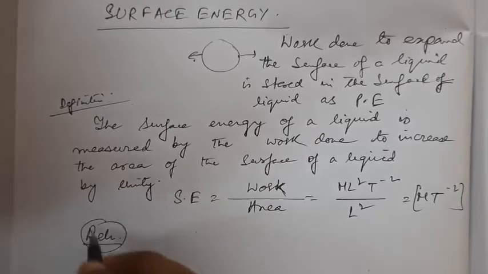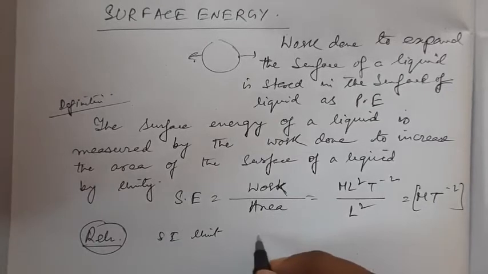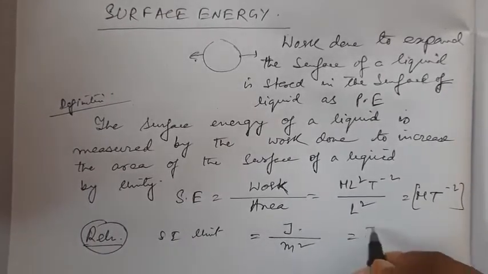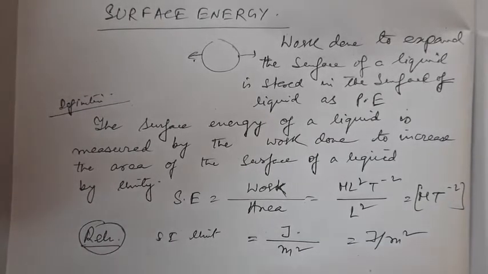In SI unit, work means joule, and this is meter square, so it becomes joule per meter square. Now what is joule per meter square in CGS?